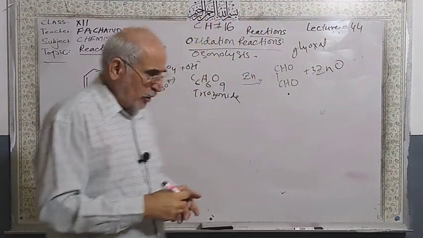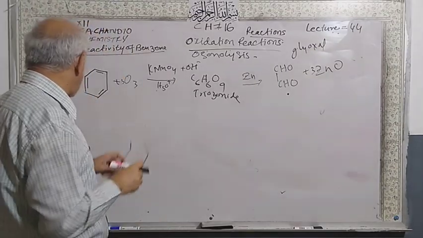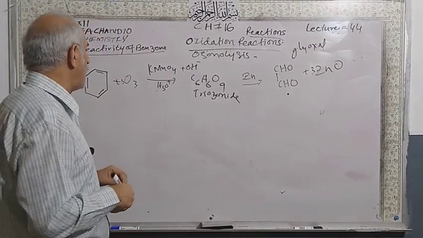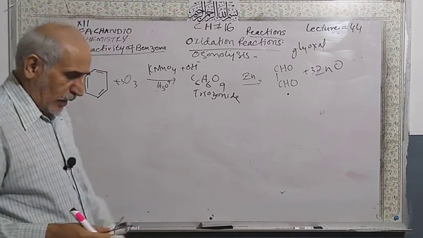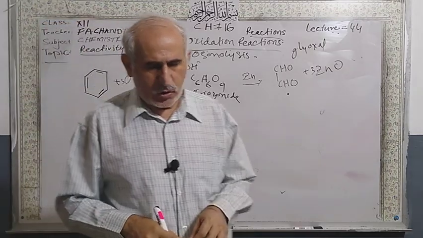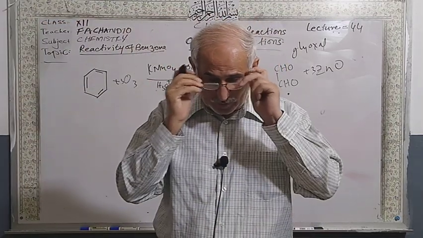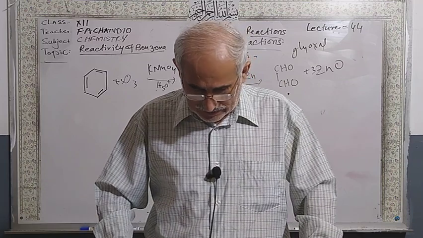So glyoxal is going to be formed, and the structure of benzene is completely destroyed and you will get a new compound containing 2 aldehyde functional groups. This is glyoxal, and this is the ozonolysis.